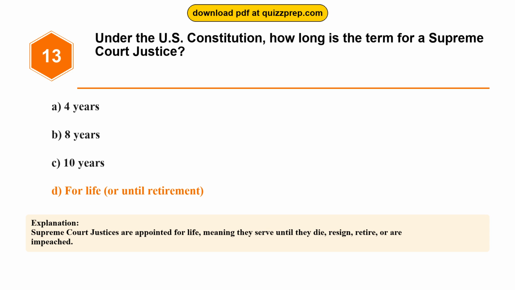Supreme Court justices are appointed for life, meaning they serve until they die, resign, retire, or are impeached.